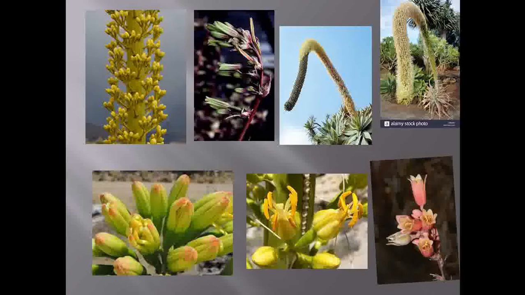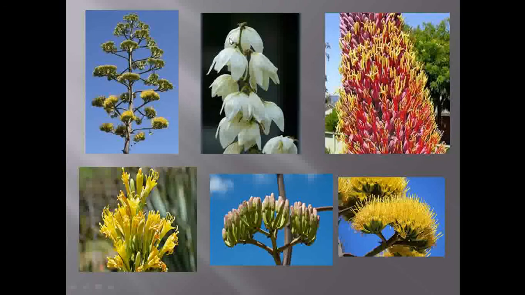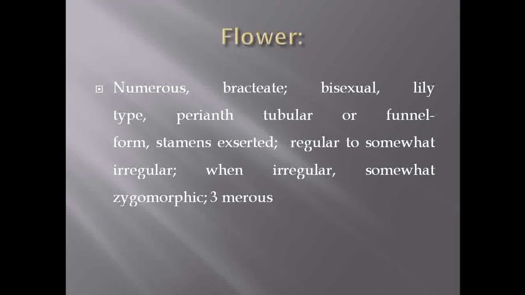As you have observed here, the flowers are unable to count. There are numerous flowers. They show the presence of bract, so the flowers are bracteate. Then they show the presence of pedicel, so the flowers are pedicellate.